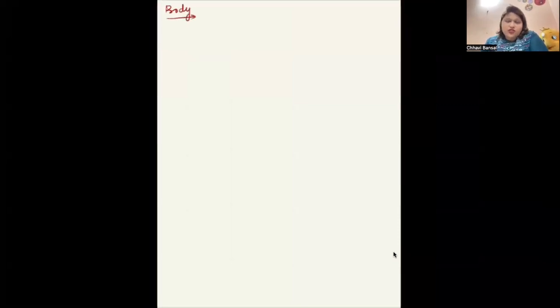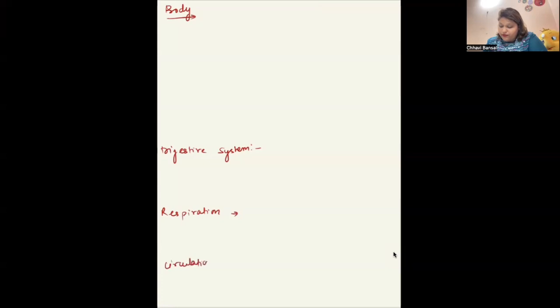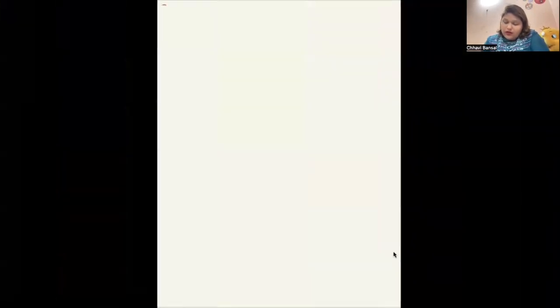This is the main discussion because we are going to deal in detail with the body of the animal. Okay. And then digestive system. Digestive system in the sense that we are talking about how digestion takes place. Respiration, circulation, excretion, reproduction.